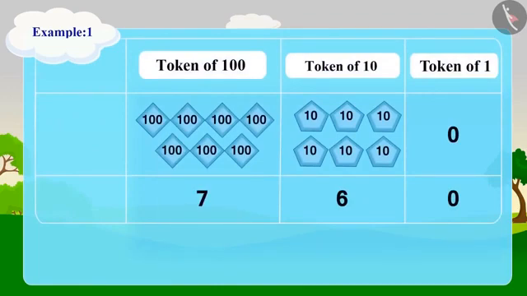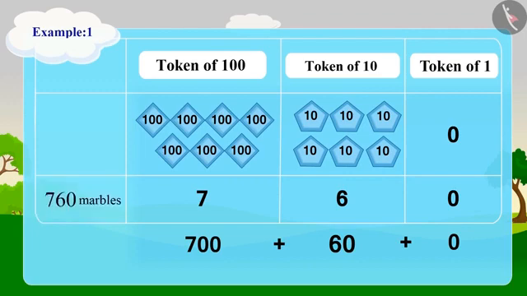We can write 7 tokens of 100 for the number 700, then 6 tokens of 10 for 60 and finally there are no tokens for 1. So, we will write 0 in the token of 1. Now we can easily identify 3-digit numbers in this expanded form. Oh wow! Sher Khan gifted Appu 760 marbles.